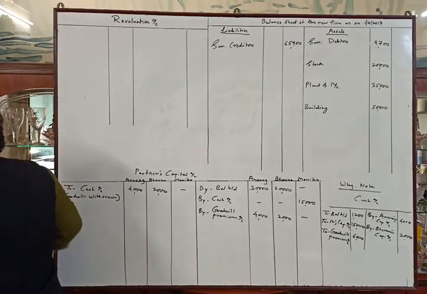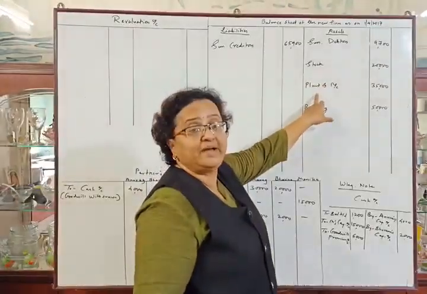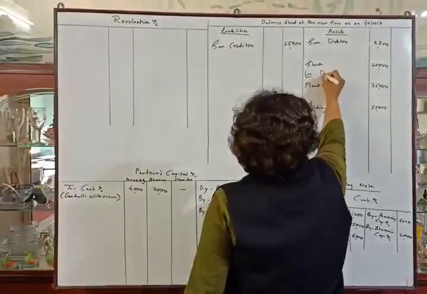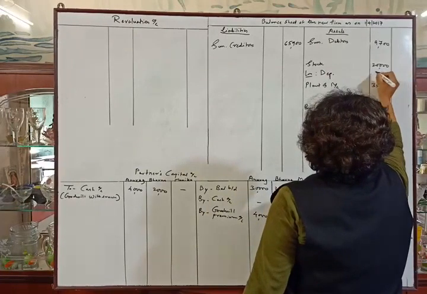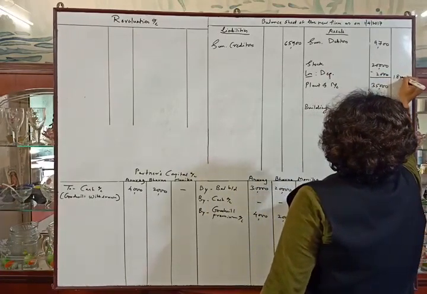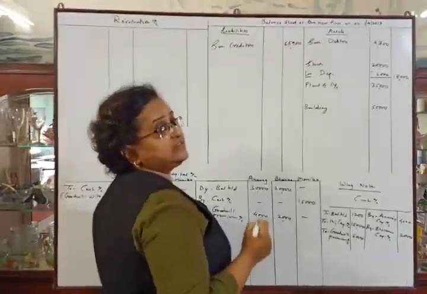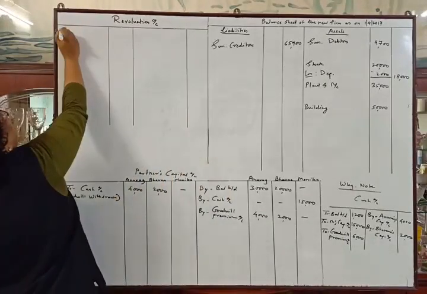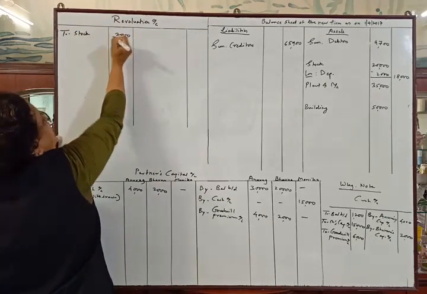Second adjustment. The value of stock and plant and machinery were to be reduced by 10%. Stock and plant and machinery were to be reduced by 10%. So less depreciation. 10% of 20,000 is 2,000. So the remaining amount will be 18,000. And depreciation in stock, that is in an asset, will be a loss. So on the debit side, to stock 2,000.